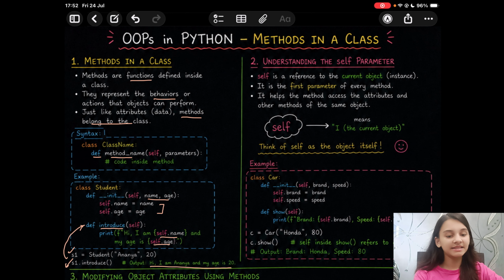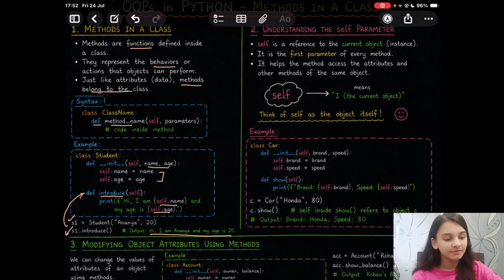Let's understand the self parameter. It refers to the calling object. It's the first parameter, helps the method access the attributes and other methods of the same object. So self simply means I, the calling object. So for example, when you define the init method, self is the first parameter.